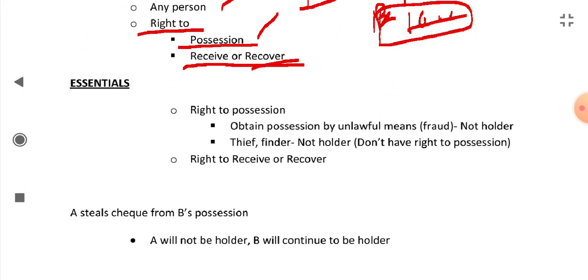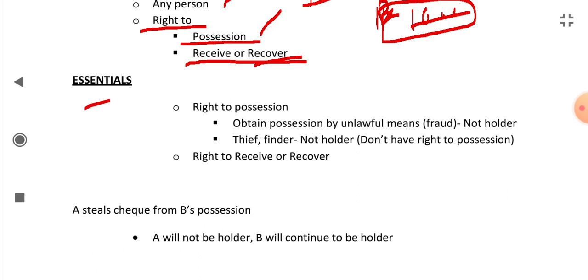So from the definition we will get the essential points also, like what are the essentials of a holder. These are right to possession and right to receive or recover, which we already discussed in the definition. If anybody obtains possession by unlawful means, like by fraud, then he is not a holder.